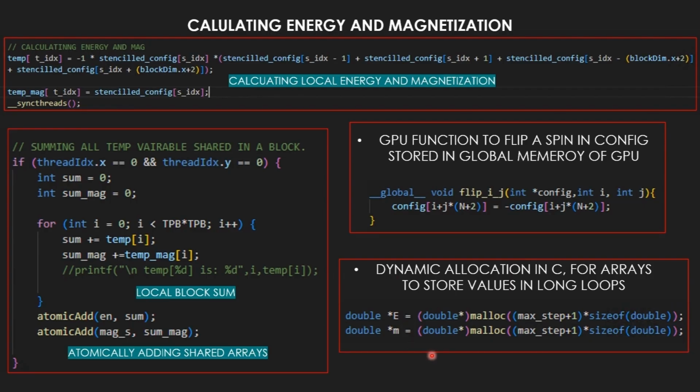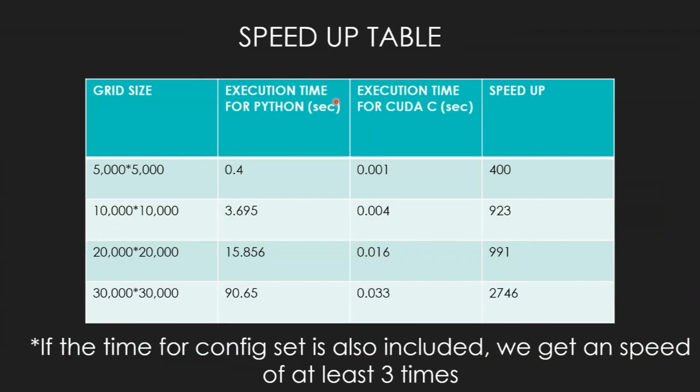Now let's see the speed up part. So here is the speed up table for the 5000 by 5000 grid. You see there is a speed up of around 400. The speed up increases as we keep on increasing the grid size, and also the execution time for the Python relative to the C code gets slower as we keep on increasing the grid size. This is one of the observations.